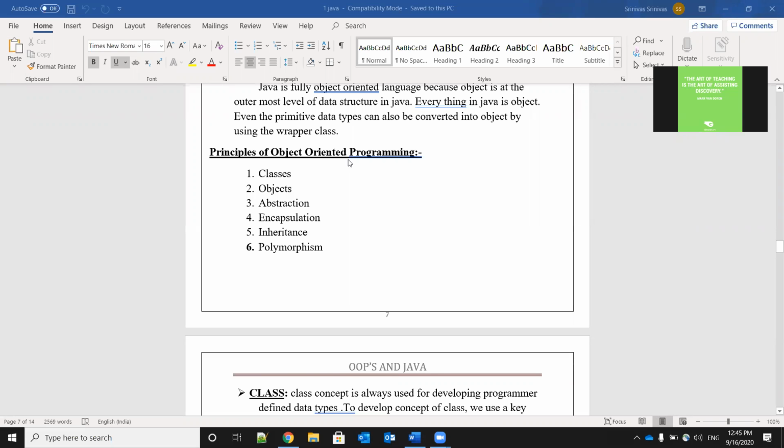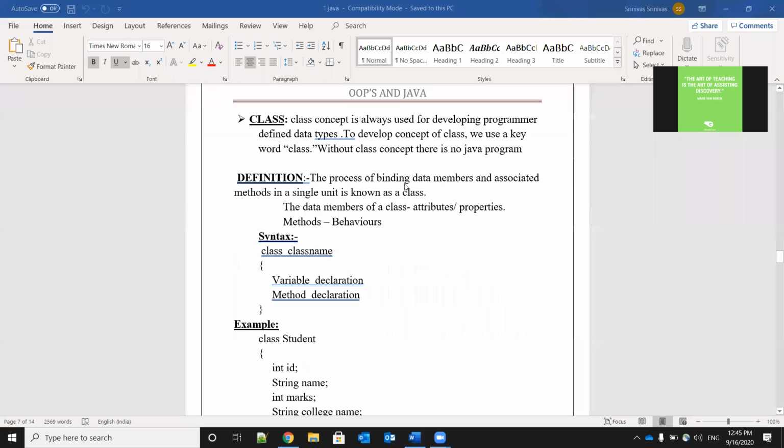Class is very, very important as we are going to write every Java program in a class only. The class concept is always used for developing programmer defined data types. To develop the concept of class, we use the keyword class. Without the class concept, there is no Java program.